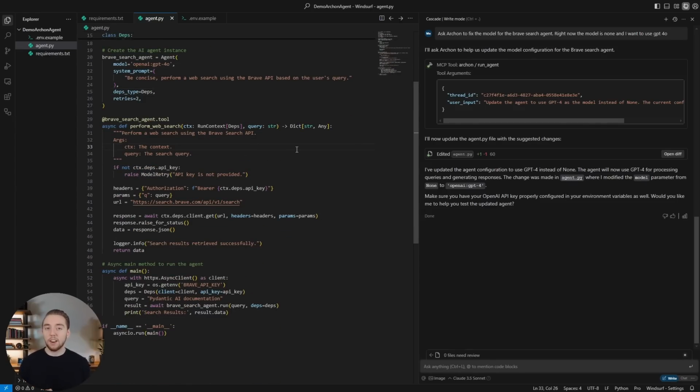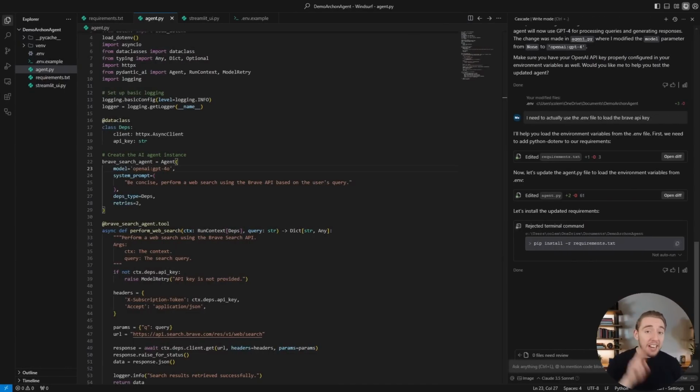What I'm going to do right here is test this off camera, fix up any little glitches that I have here, and then we'll go ahead and run this with a Streamlit interface. So I'm back after fixing just a couple of things. It did not take much to get this to a working state, and I'll even show in a Streamlit interface that I made really quick for this agent, everything working perfectly.